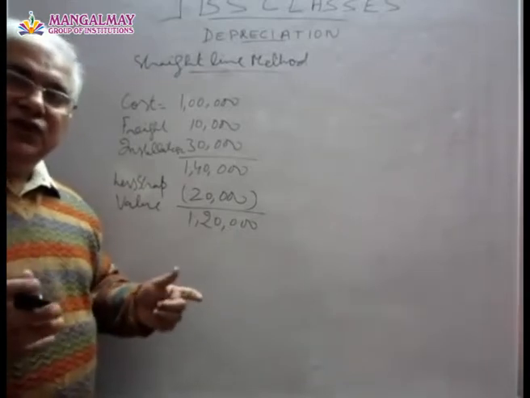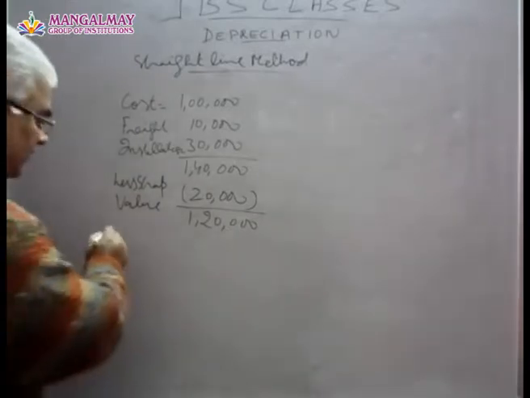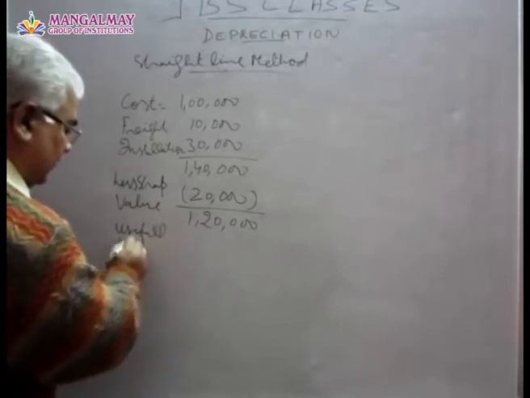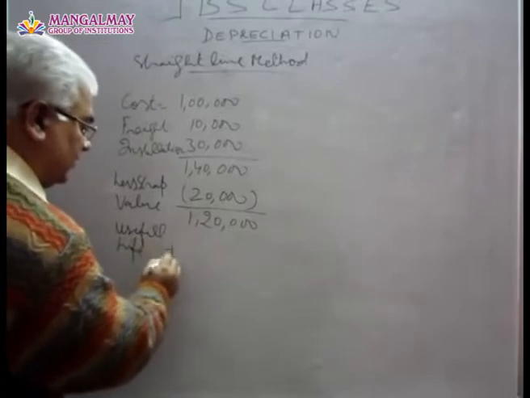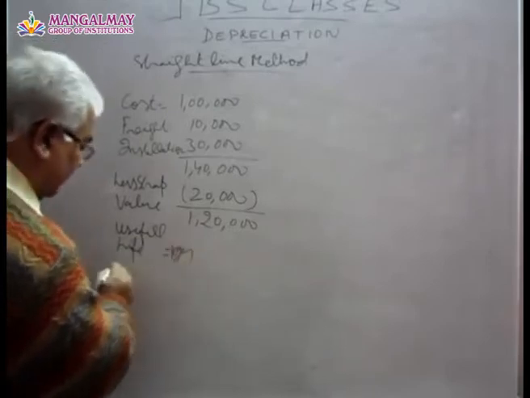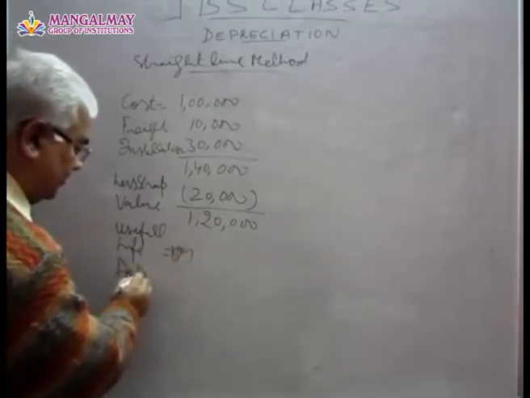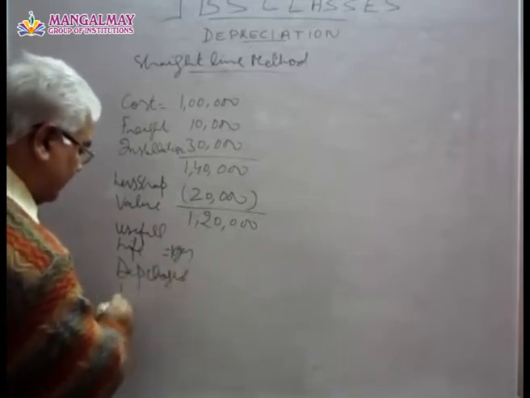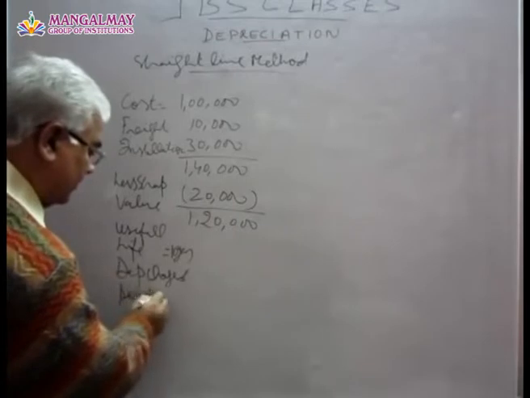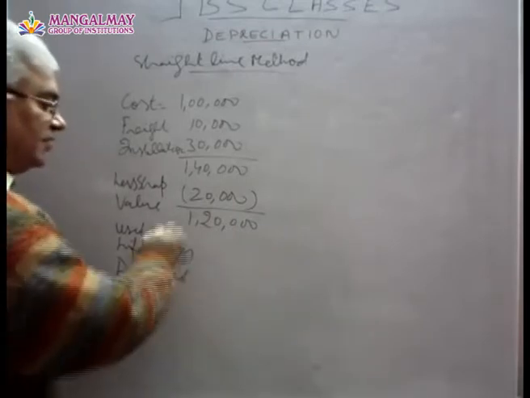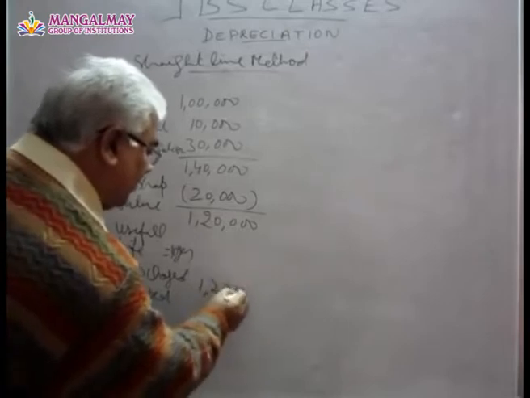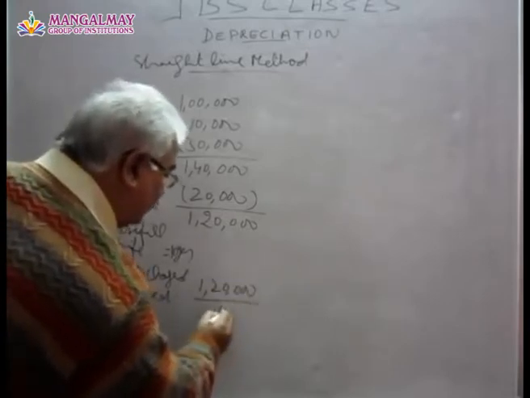And if its useful life is 10 years, then depreciation to be charged per year will be how much? This 120 divided by 10.